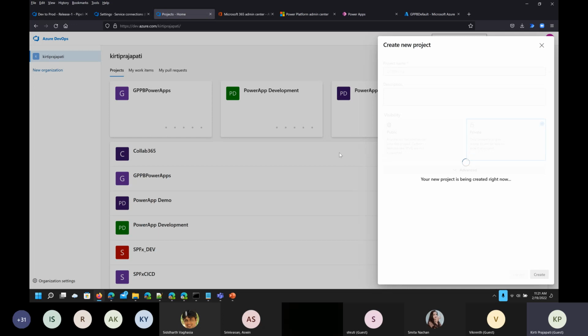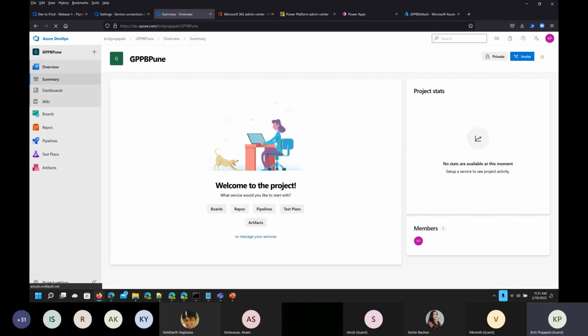Once the project is created, this page will be loaded with that newly created project, and from there I have to open the project settings. So you can see the project is created. Now on the bottom left corner, we have the option called project settings.